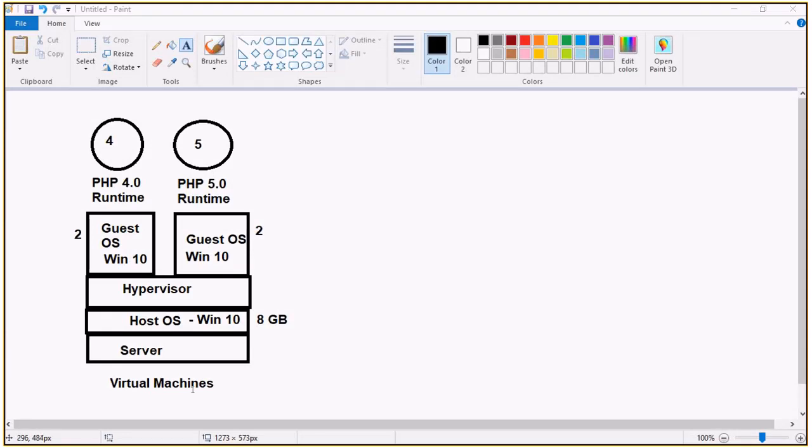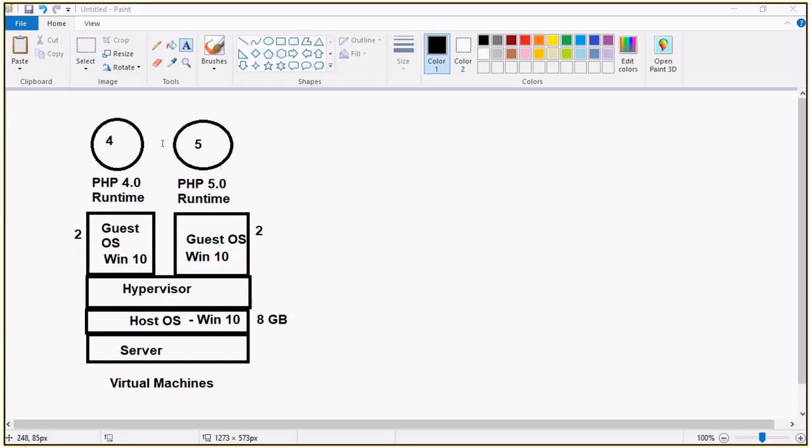So when I go for the virtual machine, the host operating system needs to have a hypervisor. With that hypervisor we can control this, and it needs to be enabled in your host operating system. Then we can put multiple virtual machines, and these virtual machines can connect with the host operating system, and we can create a small network. All such things can be done, but the only limitation is that it is not going to share. This host operating system is not shared with the guest operating system. It is acting like a separate computer.